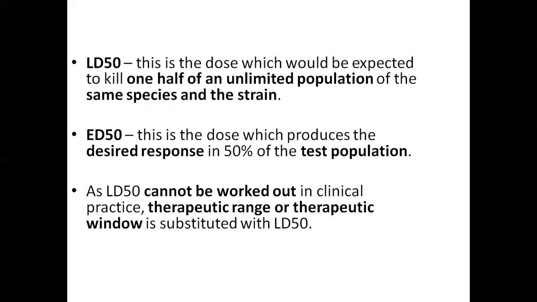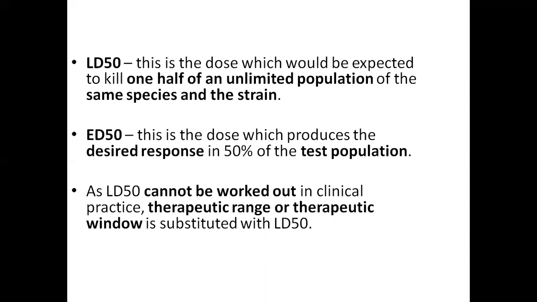So what is therapeutic window or therapeutic range? We will get response with minimal dose, and we can get adverse effects with the maximum dose. The range between the minimum dose at which we will get the response and the dose at which we will get the maximum tolerable adverse effects is the therapeutic window or therapeutic range.